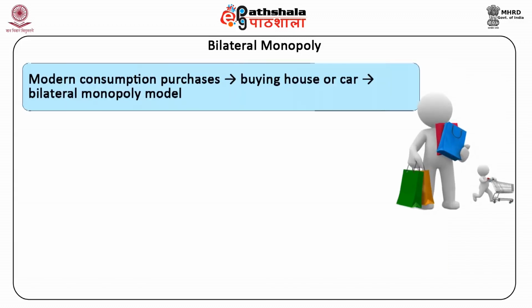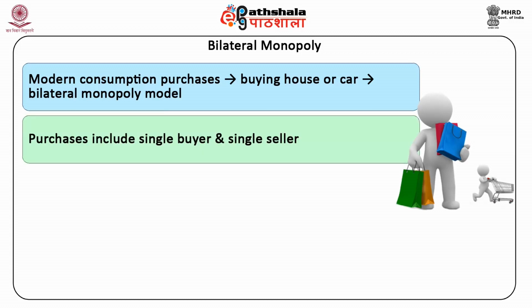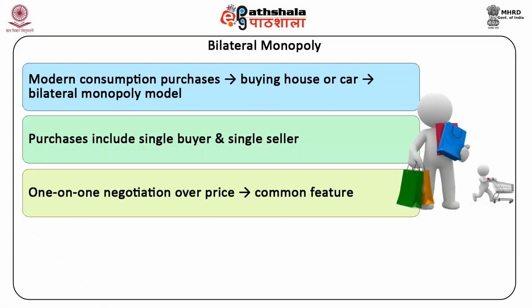A number of modern consumption purchases, such as buying a house or a car, tend to fit the bilateral monopoly model. These purchases often include a single buyer and a single seller. As the bilateral model suggests, one-on-one negotiation over the price is a common feature of such purchases.